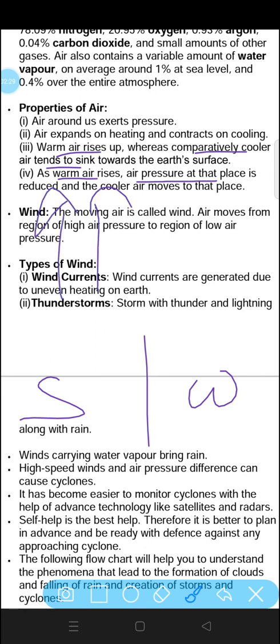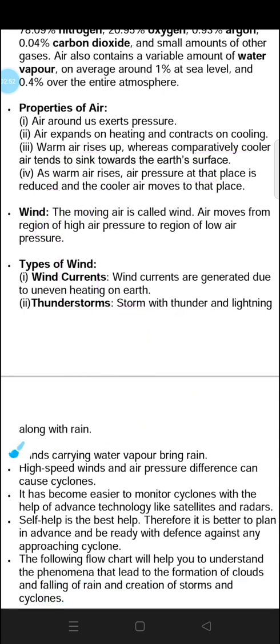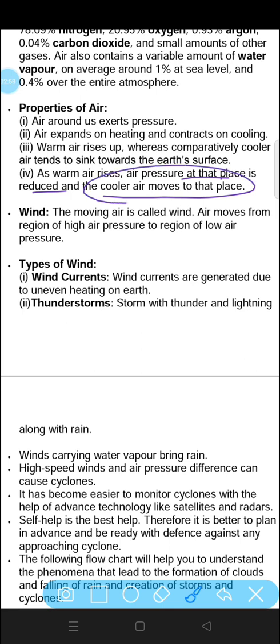The air over the water will take some time to heat up, so it will rush and take the place of the land air that has left a vacuum. So it will create low pressure at the sand. So this is low pressure, and here the pressure will be high. As warm air rises, pressure at that place is reduced and the cooler air moves to the place.